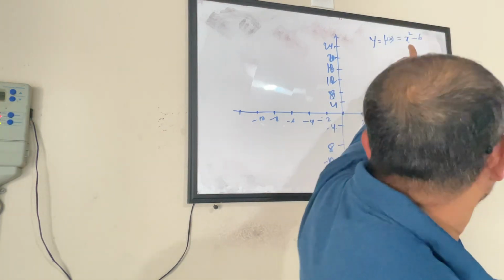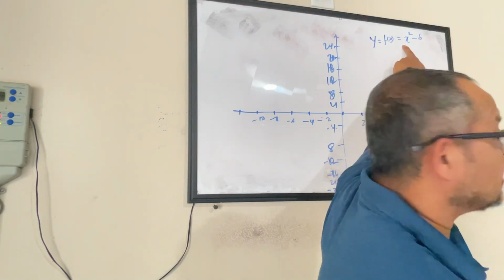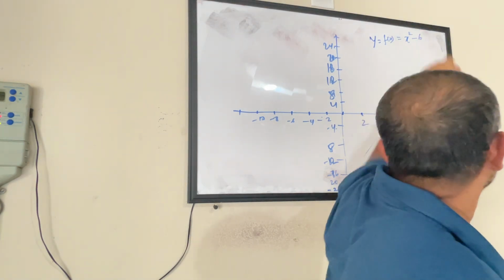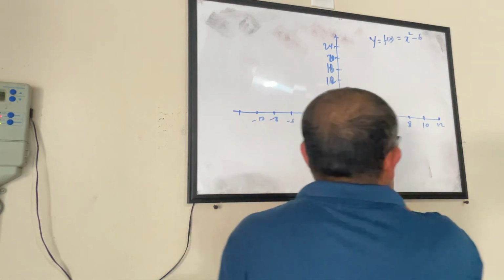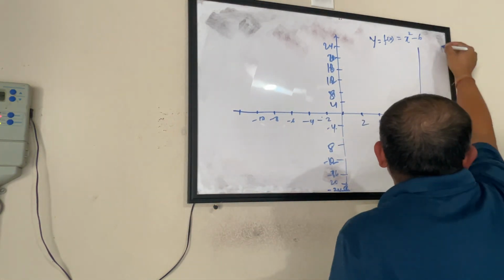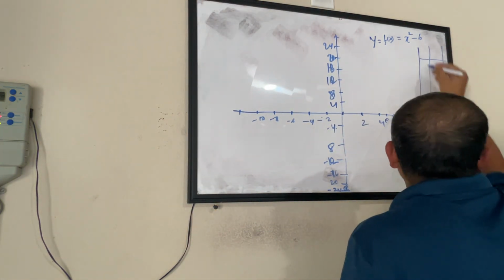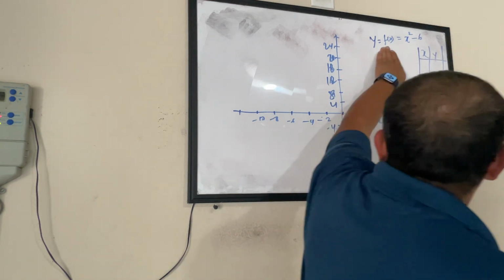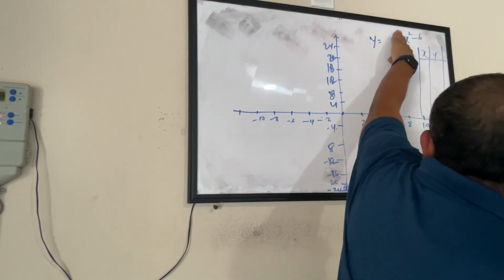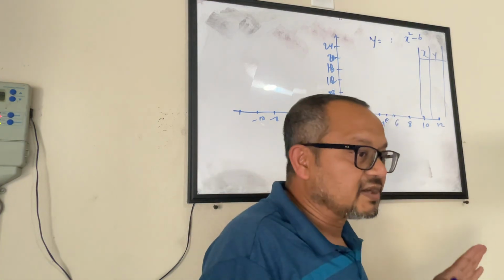Now this is a quadratic function or quadratic equation because the maximum power of the variable is 2. So here also the same thing. You don't have to do anything different. You find out x and y values, because when it's an equation or a function, this is nothing but a contract between the variables.